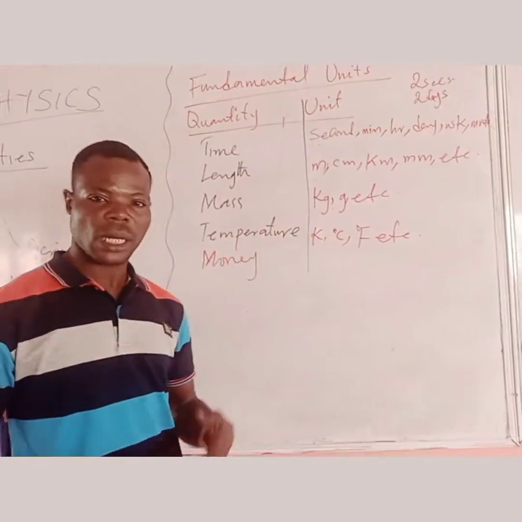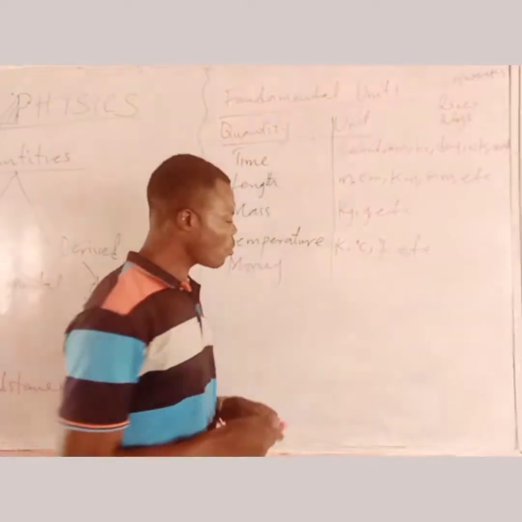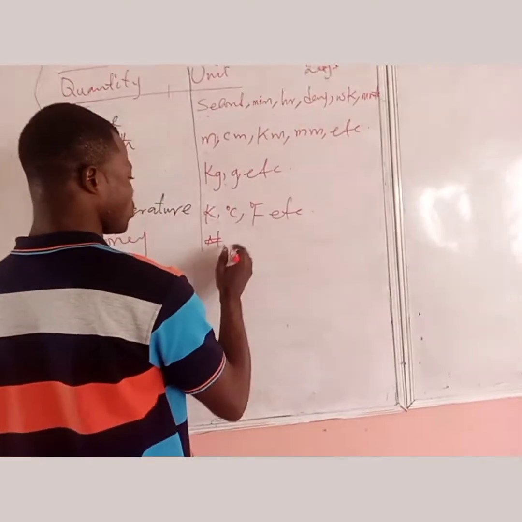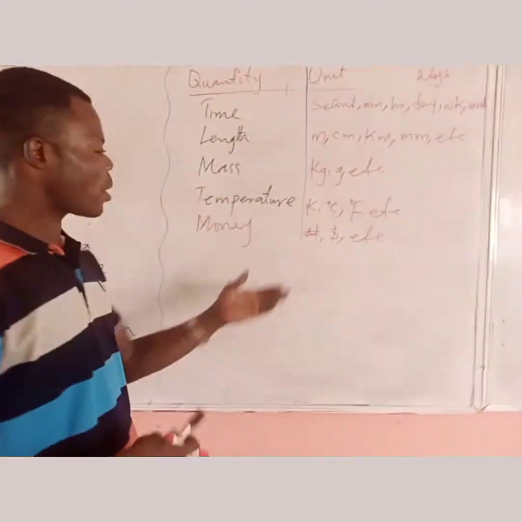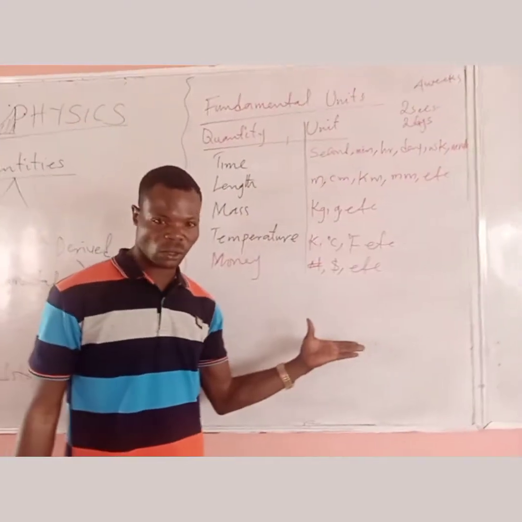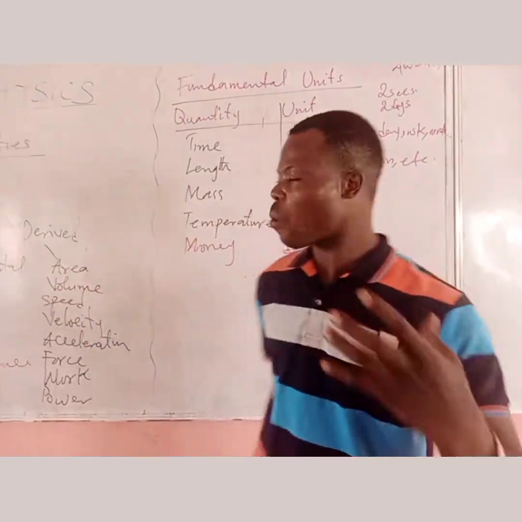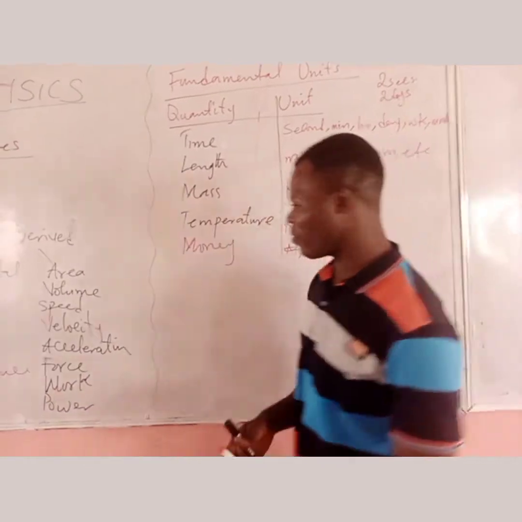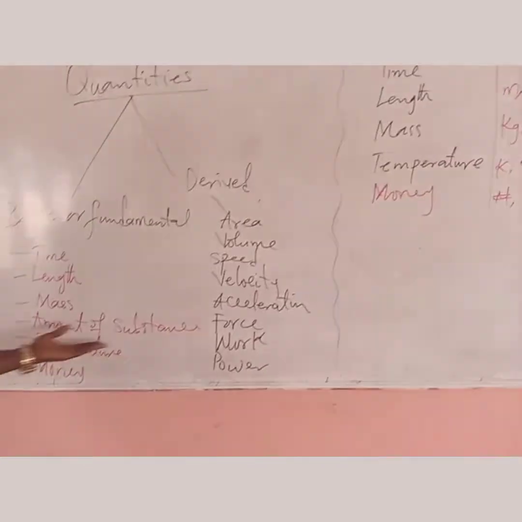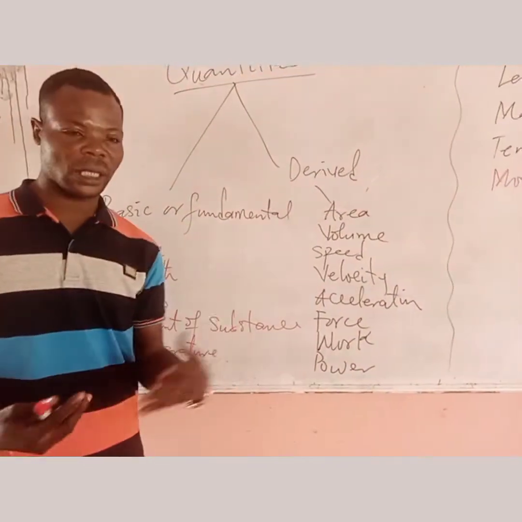What about money? As you know, that one is general. So money, when we see naira, when we see dollar, etc. So these are some of the ways we can recognize money. So we use units to recognize a particular quantity. So these are the units for these quantities. And if you continue with others, like amount of substance is measured in mole, etc.